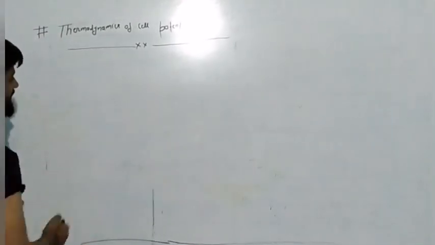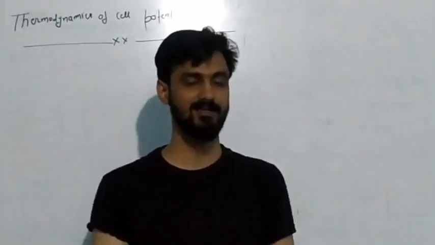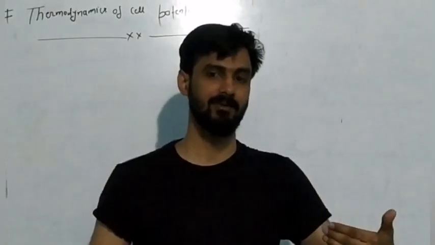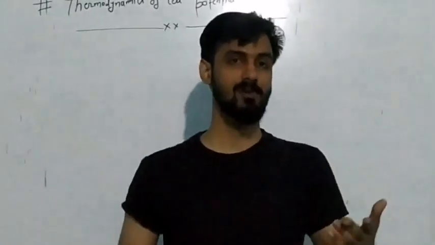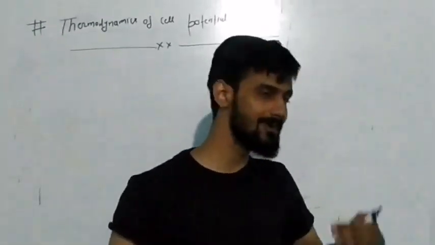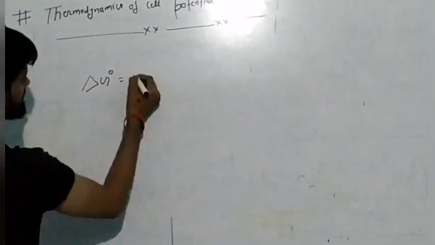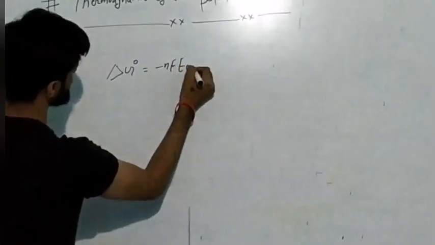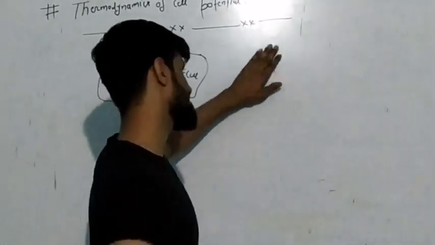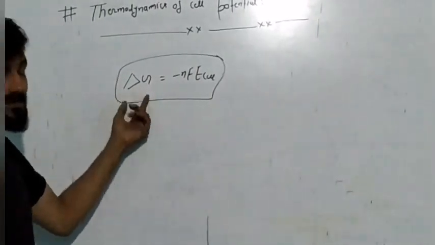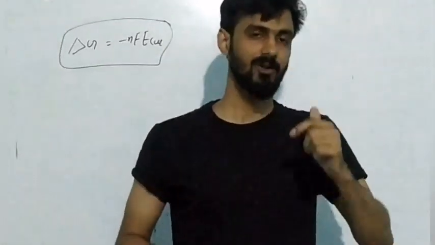I have already discussed yesterday that if a cell is producing any electric current, then definitely the cell is working. And for the working of the cell, it will be producing a certain amount of work, and we will be calculating the work produced by the cell in this topic. So W max: I have already discussed that delta G naught of cell is equal to minus nF E of cell, that is the Gibbs energy of the cell. And in the previous section I already discussed what delta G is. Delta G, the Gibbs energy of any cell, I am just defining it from the point of view of the cell only.